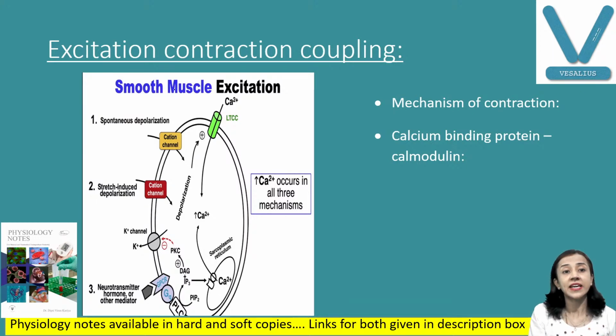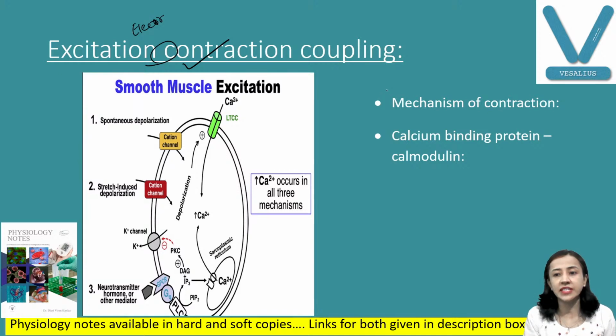We all know that excitation, the electrical event, is followed by contraction, the mechanical event. They are a sequence of events by which excitation of the plasma membrane of the muscle leads to formation of cross bridges and contraction of the muscle.